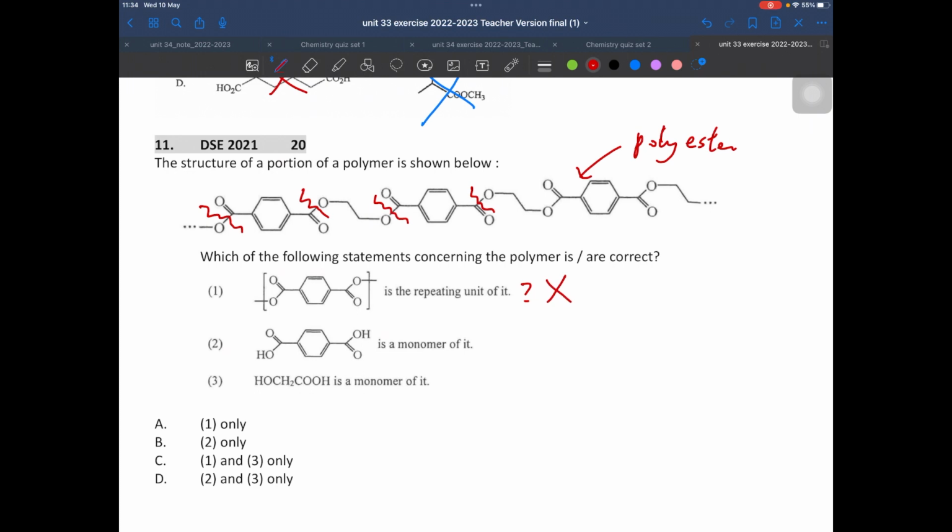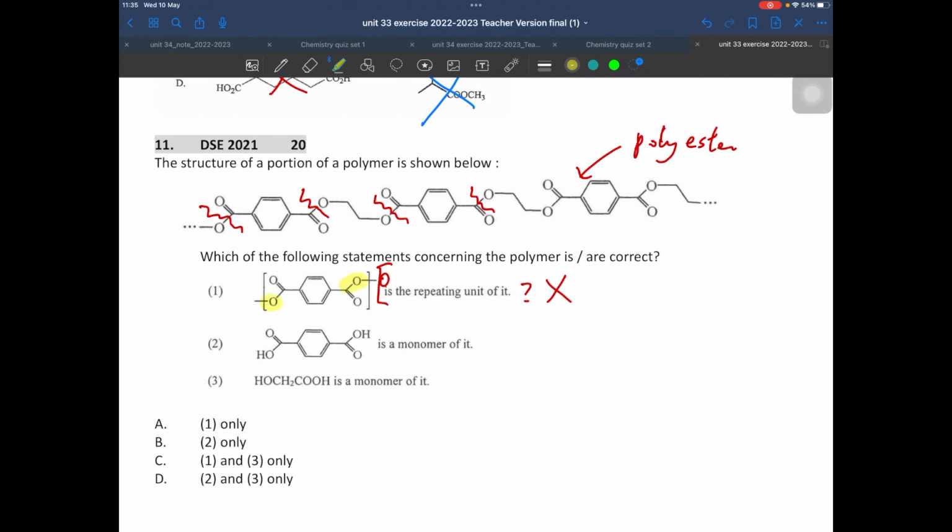No, because if this were a repeating unit, you can foresee two oxygens joined by a single bond. This is tricky, because for a repeating unit you just copy and paste, and you will find that this oxygen would be joined with this one directly.